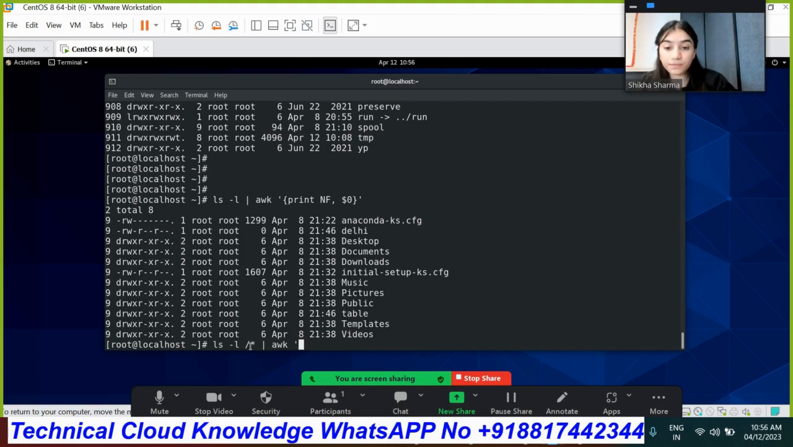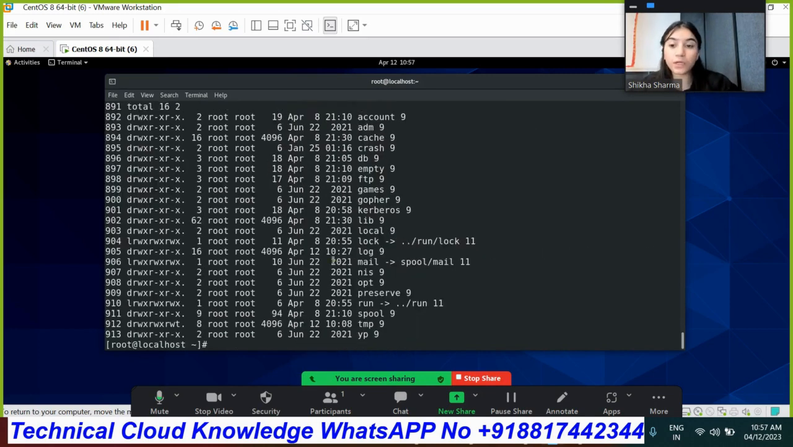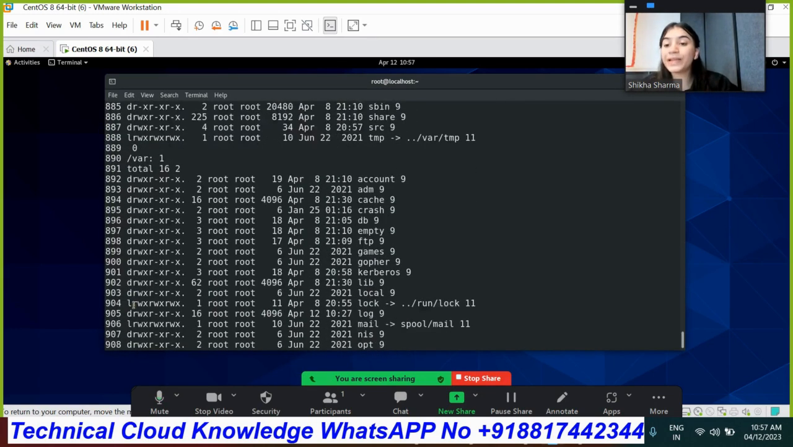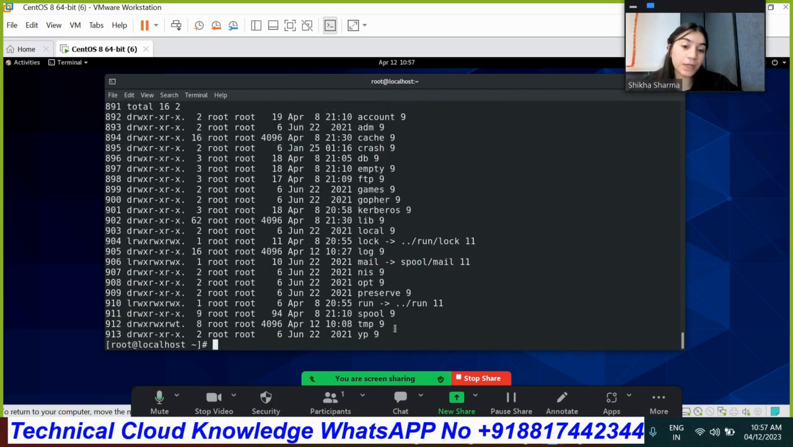Okay, print NR as well as NF. When you do this, it will provide you the whole output, as we have also defined the field $0, and it will provide you the output in numbers as well as in fields, because we have defined both of them together. As you can see, at the start you will get the number, which is 913, and at the end you will get the fields. Most people by mistake get the output but not in the correct format. So be careful regarding this as well.